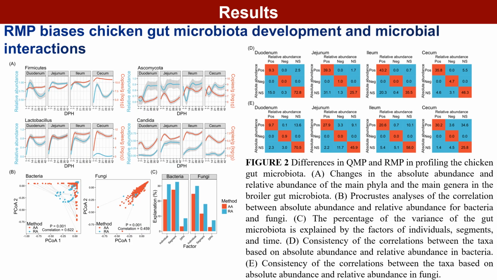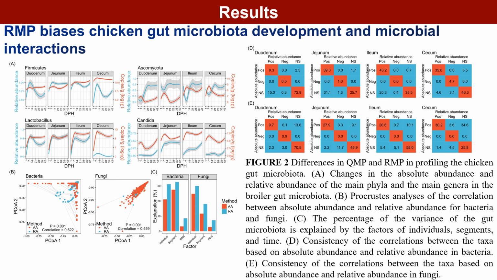To identify differences between the quantitative microbiome profiling and the relative microbiome profiling in chicken gut microbiota, we first examined the developmental trajectories of the predominant taxa at the phylum and genus levels. Significant differences in microbial development were observed at both levels.